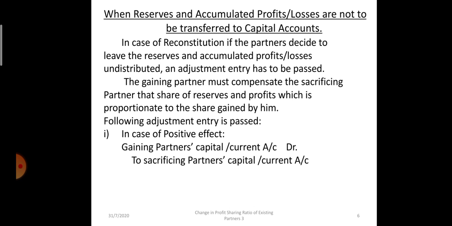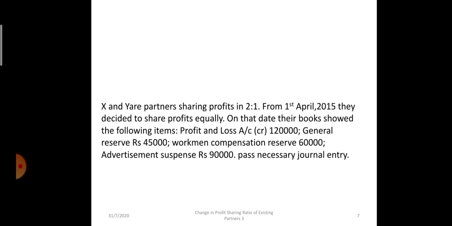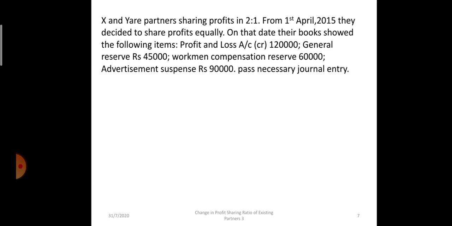This is done so that the gaining partner compensates the sacrificing partner for the share which he has gained. If there is a negative effect, that means accumulated losses are more than accumulated profit, in that case the sacrificing partner's capital will be debited and the gaining partner's capital will be credited. Now we will discuss both these cases using one illustration.